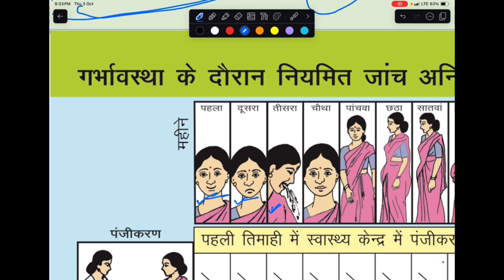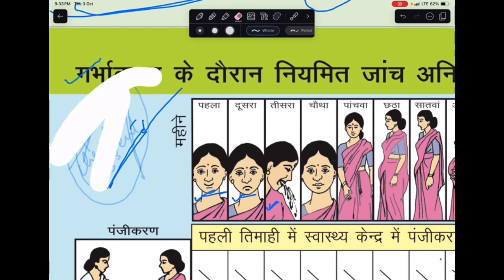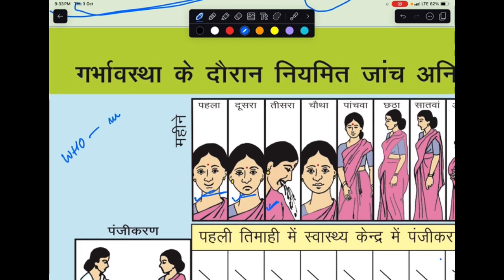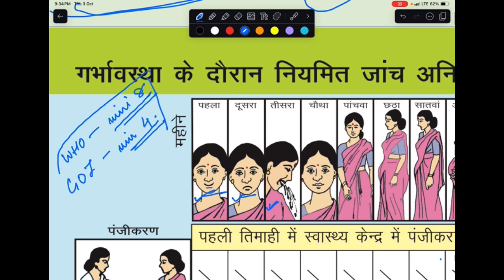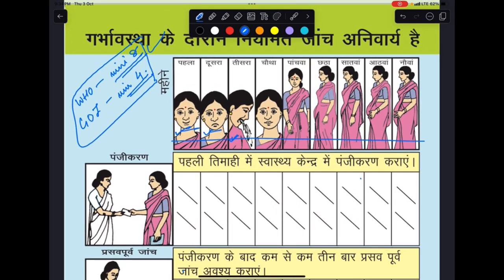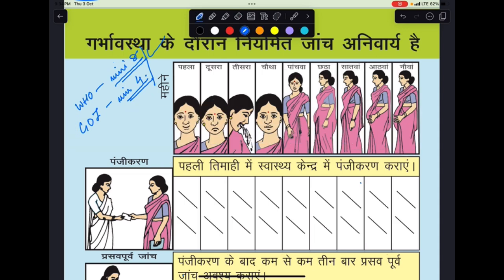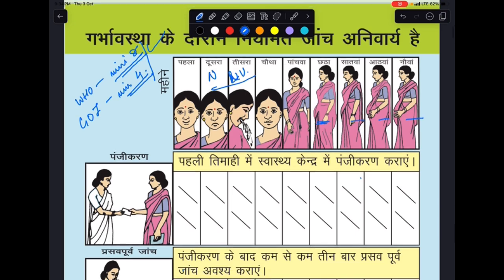So what we're going to do is all the regular checkups, and in those regular checkups also the most essential ones. Okay, regular checkup is essential during pregnancy. So these are recorded. As per the guidelines, WHO says that a minimum of 8 checkups should be done. Government of India says minimum 4. Okay. So these are the minimum number of times a female should visit the hospital and get herself regularly checked up. So first we see the image here, the changes that a female goes through from the first month of her pregnancy till the 9th month of pregnancy. Like you see nausea and vomiting coming in the 2nd and 3rd month. Then you see the growth of the womb in the coming months.